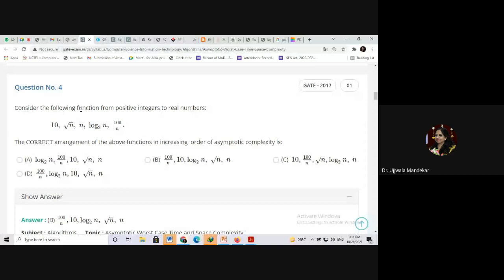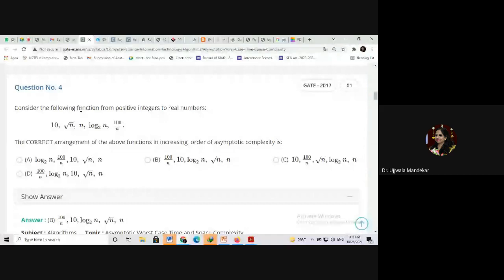So which function will have the lowest complexity? For a very large value of n, 10 will be constant, whereas if I consider the value of n as equal to 50, then 100 by n will be 2. So it will have the lowest complexity. Hence, the first element will be 100 by n.